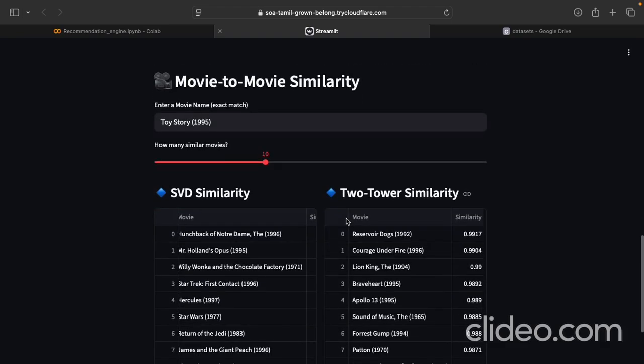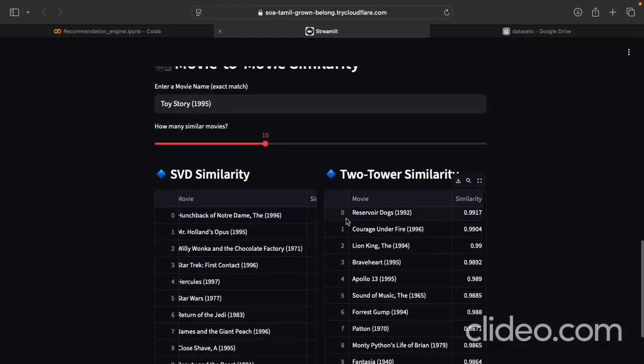The third section is movie to movie similarity, and this is the more interactive part. If I enter a movie like Toy Story 1995, the system finds and displays the closest movies based on the embeddings in latent space. This is very intuitive for users because it mimics the "because you watched" experience we often see on many platforms.